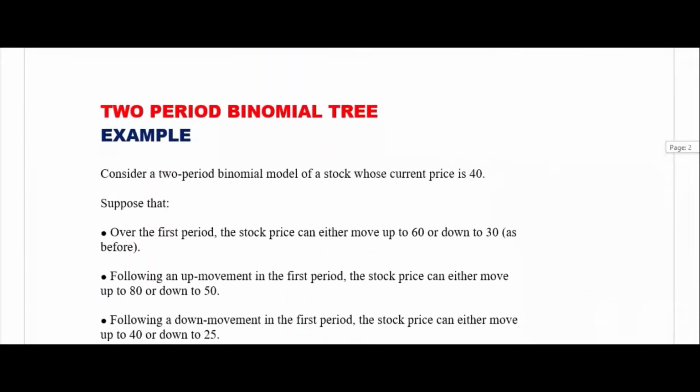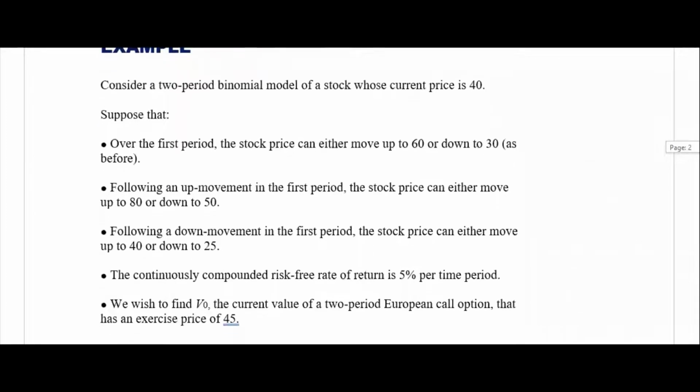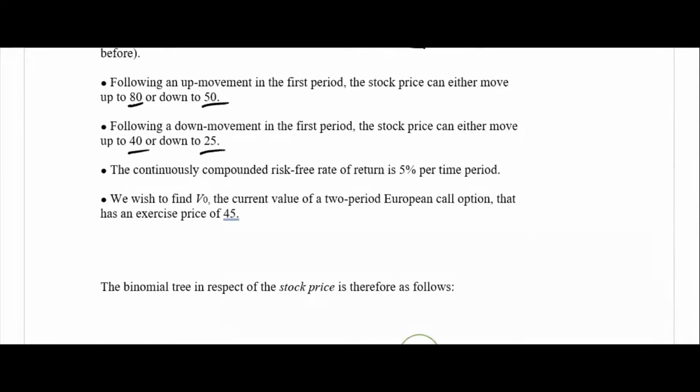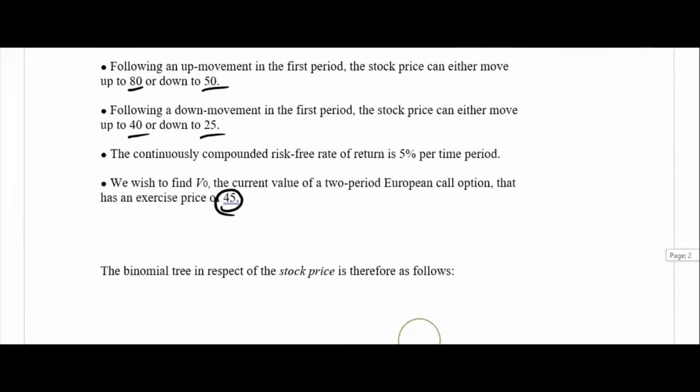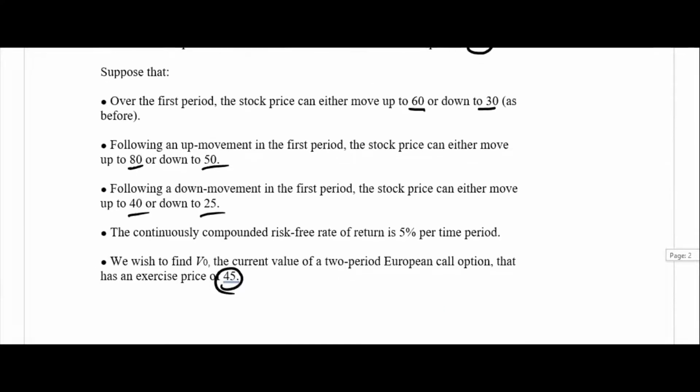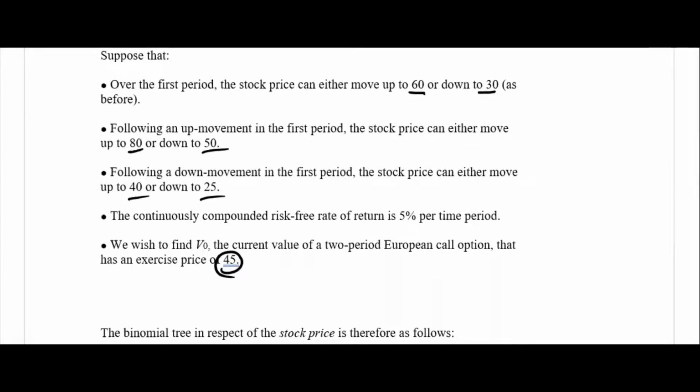Now we'll go to the 2-period binomial tree. Here, the price is 40 like last time, and it will go to 60 or 30. Then the second time, 80-50 and 40-25, these are the ones, and the strike price is the same. So all the numbers we will write here one by one. Who can remember 80-50, 40-25? When you write these values, you will get the 2-period binomial tree.